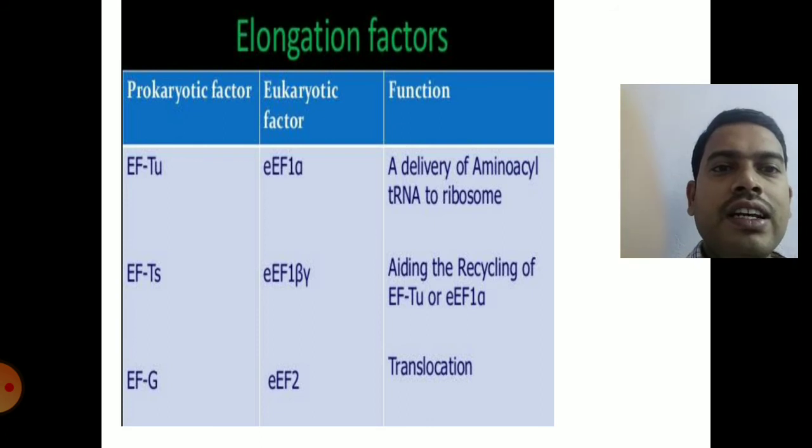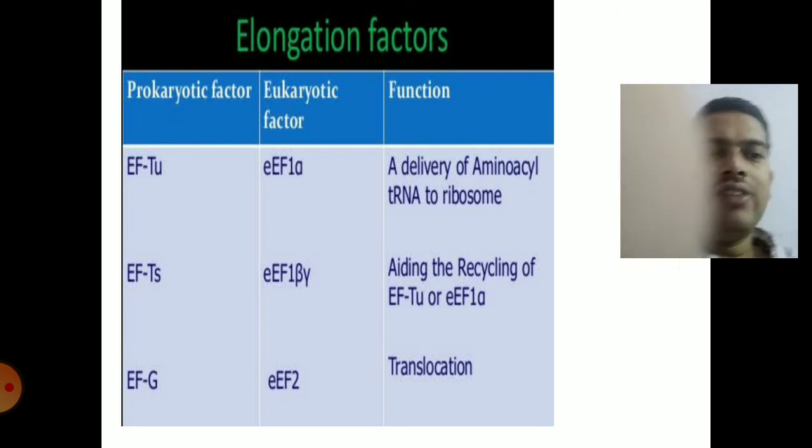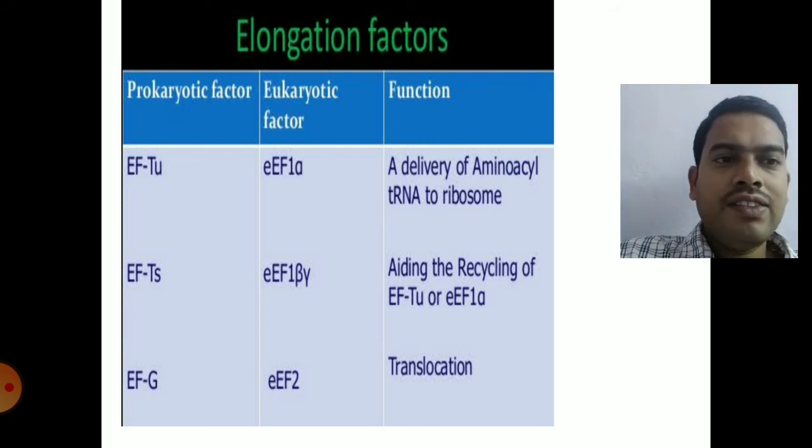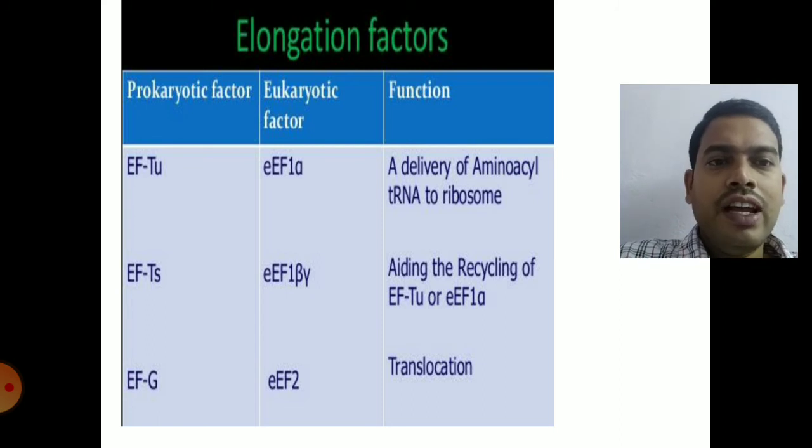Now we will see the elongation. In the previous slides we have seen the process of elongation in prokaryotes, which is mediated by EFTU. So EFTU will bring the charged tRNA. The same thing will be done by EF1 alpha in eukaryotes, bringing the charged tRNA to the site of the ribosome.